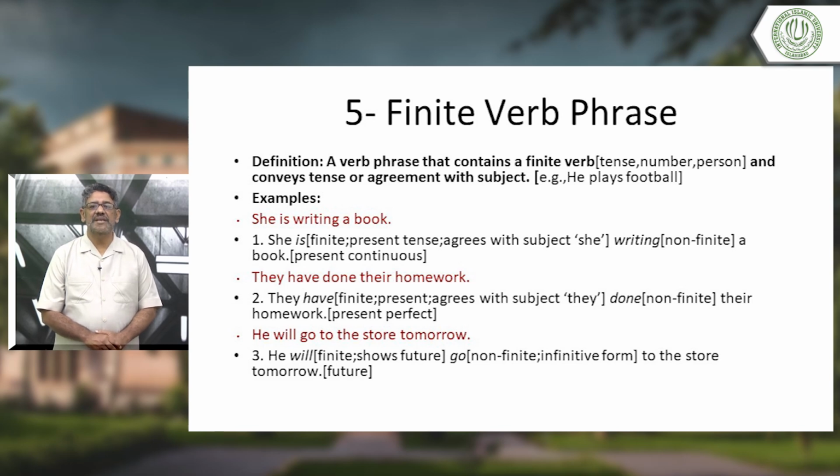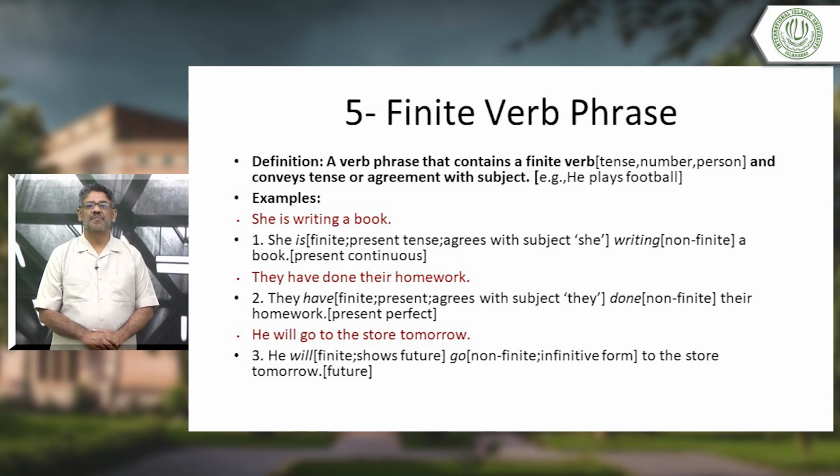Example, he plays football. Now, look at plays here. It is telling us about the subject he, yes, and it is telling us about what? The present simple tense, okay, and number is also there. By plays, are we talking about one person, two persons? We are talking about the singular there, okay.